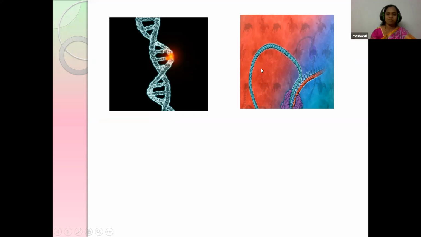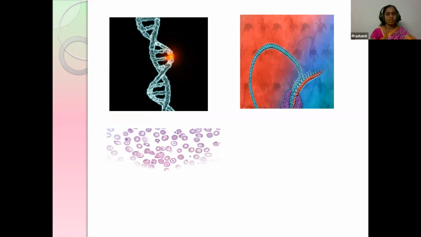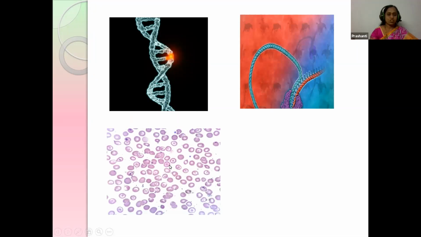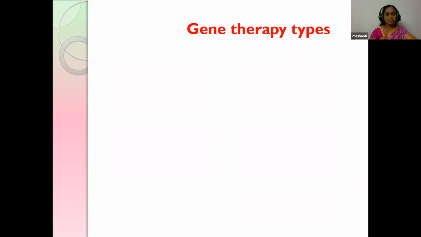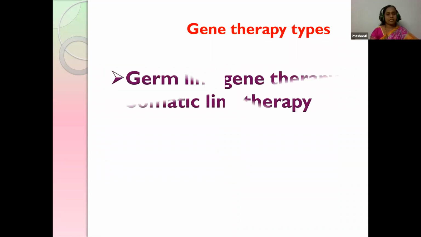What is a healthy gene? Healthy means free from diseases. So the healthy gene should be cloned, meaning many copies should be made. Next, it should be cultured in the laboratory, and later this should be inserted into the person with the defective gene. By this he will be getting normal cells. What are the types of gene therapy? There are two types, children: germline gene therapy and somatic gene therapy.